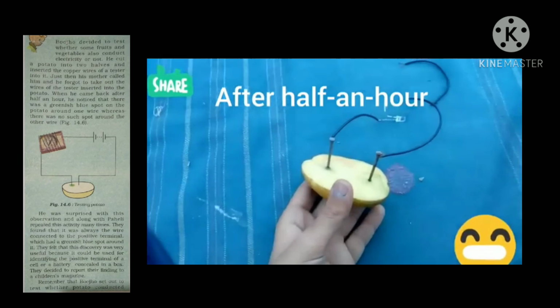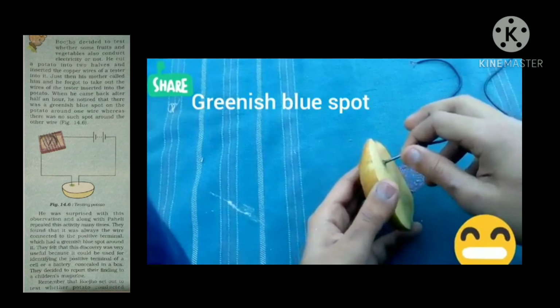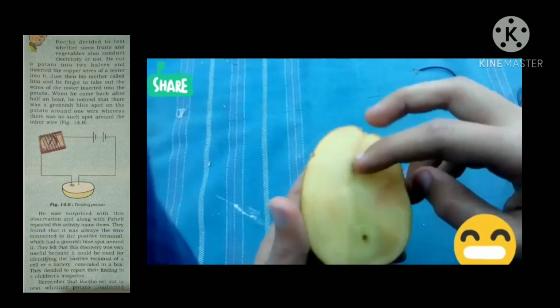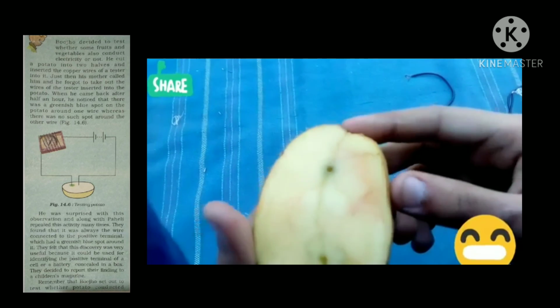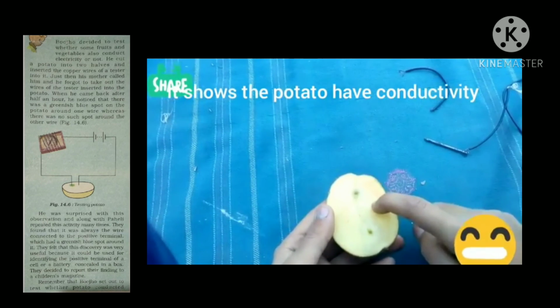From this activity, we can understand that potato is a good conductor of electricity. Other than that, this testing of potato could be used for identifying the positive terminal of a cell or a battery concealed in a box. Okay, thank you.